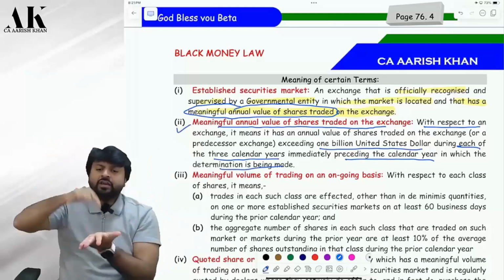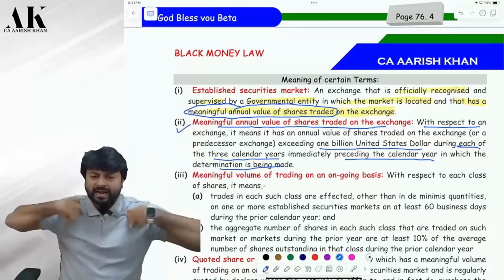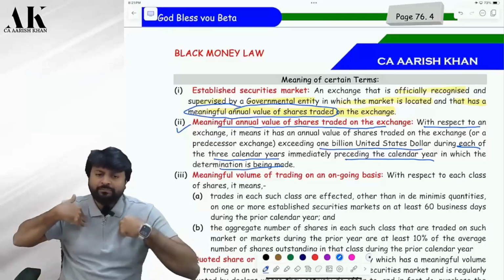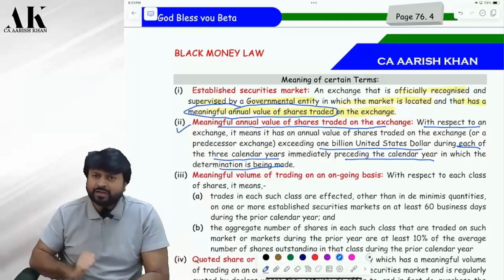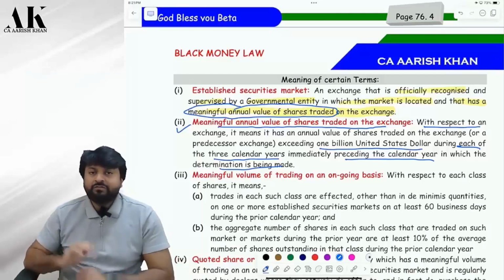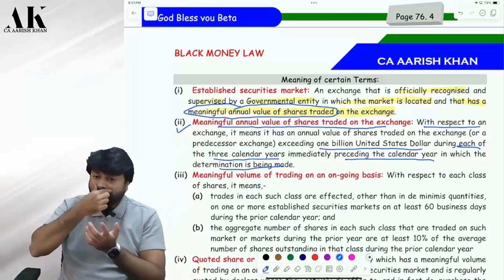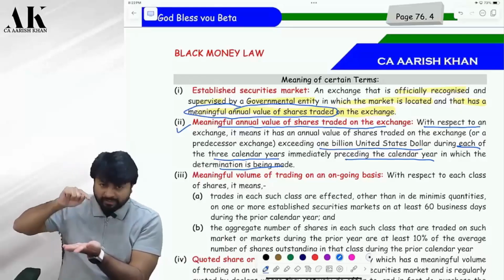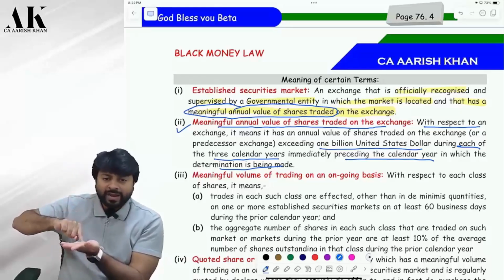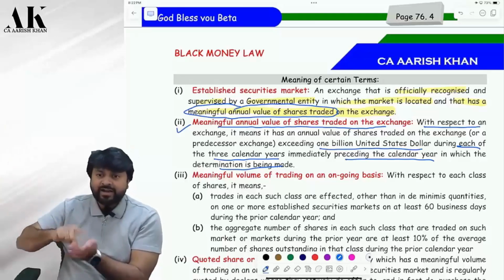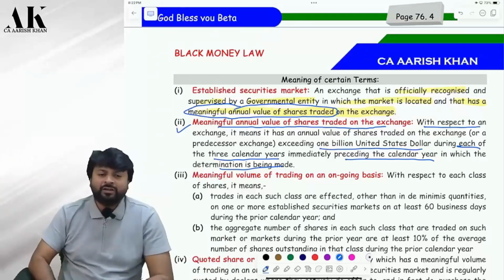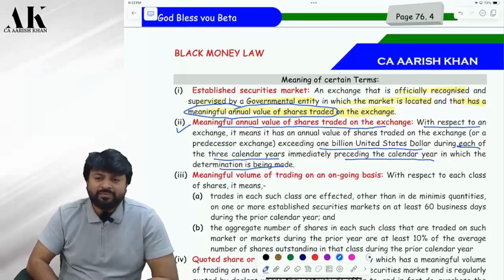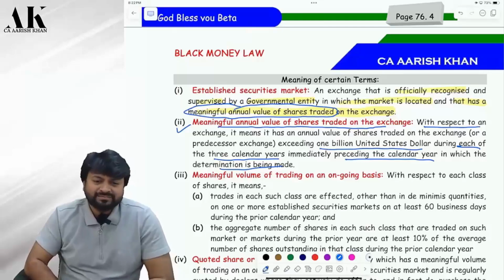Think like this: the AO found that I have shares of Apple. So he has to compute the highest and the lowest price on 1st April 2023. From where will he get the price? From such a stock market where the last 3 years' trading should be greater than $1 billion. Are you clear? Then only it can be called an established security market. Are you clear? Sure?